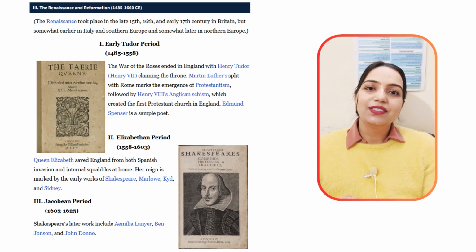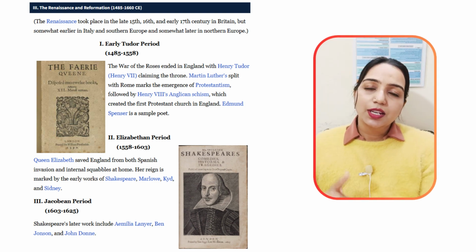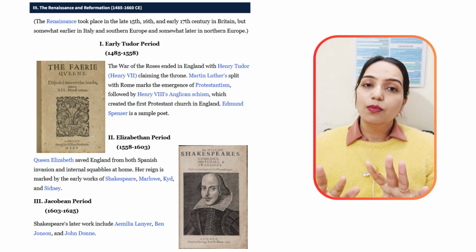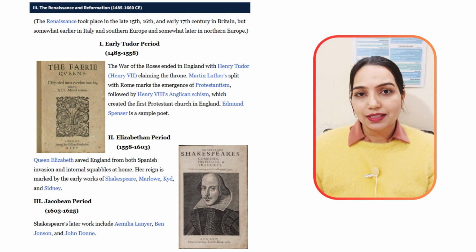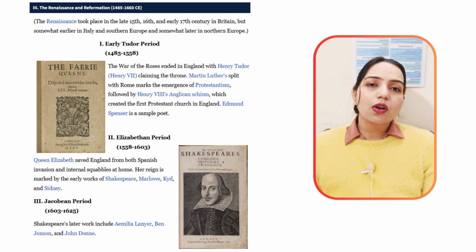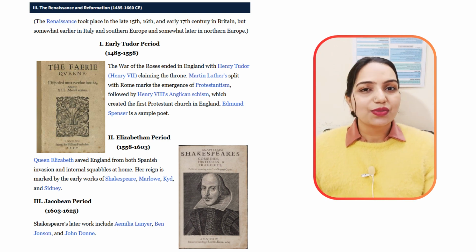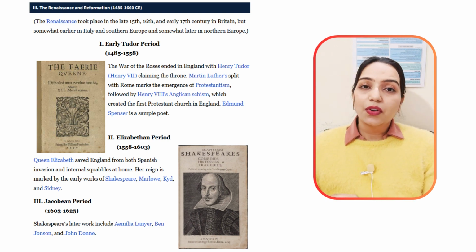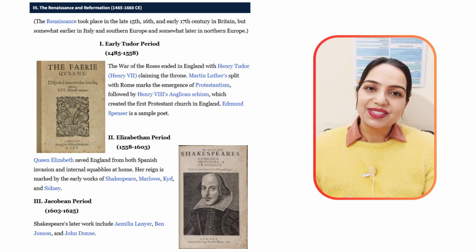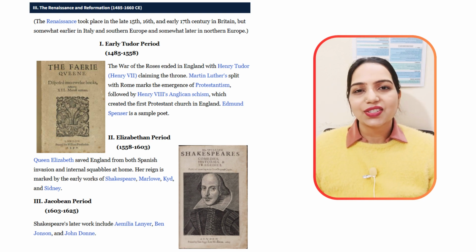That's how drama started coming back into the picture, and we observed the initial mystery plays, morality plays and miracle plays, though they were mostly about Bible stories and saints. But later on in the Elizabethan time, we saw a range of different themes in the dramas of Shakespeare and Christopher Marlowe, and who can forget the great poets Edmund Spenser and Philip Sidney as well. The Elizabethan time period was indeed a golden age in English literature.